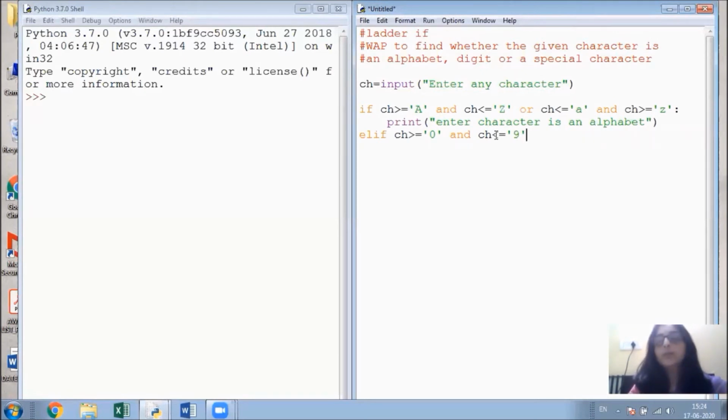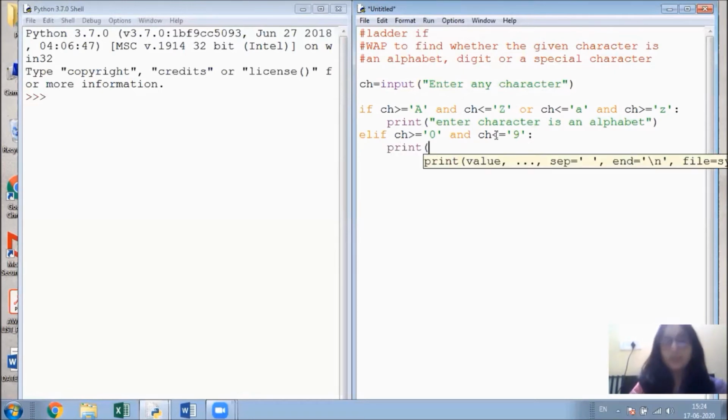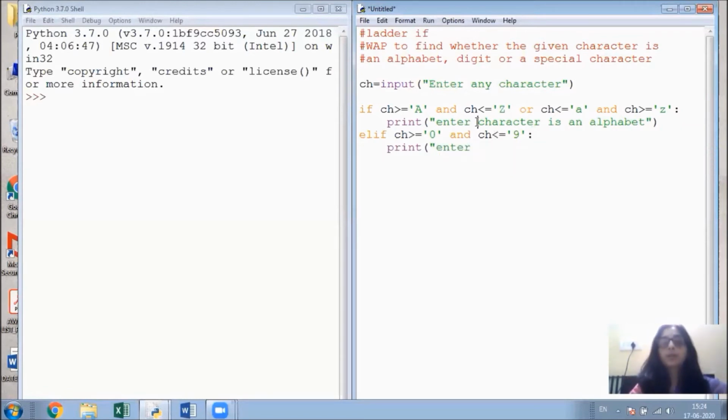This I have put in quotes because we are going to enter the input as a character. Then again the colon will be there, and print, I can also copy the message, entered character is a digit.